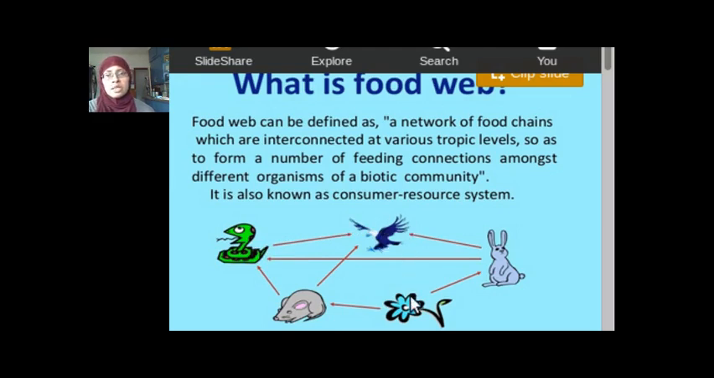And it's the same thing on this side: producer, primary consumer, secondary consumer. So these food chains are linked together to form a food web. And this is actually realistically what you have more in an environment. You have a food web, which is different food chains connected together.